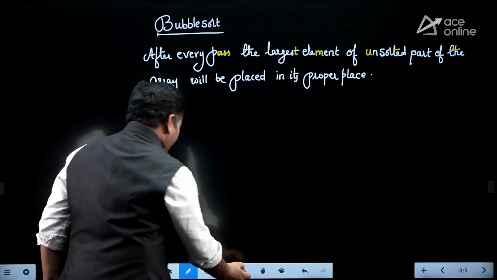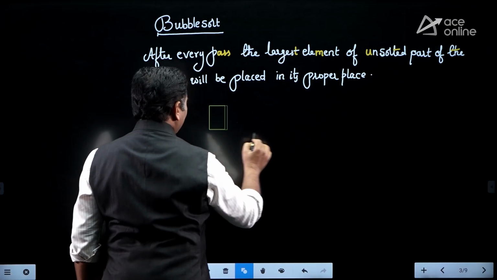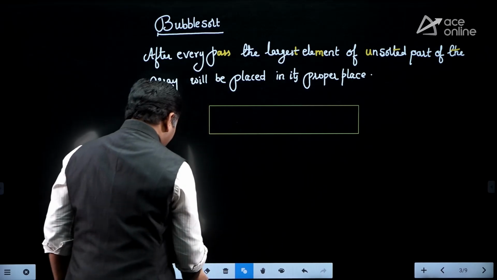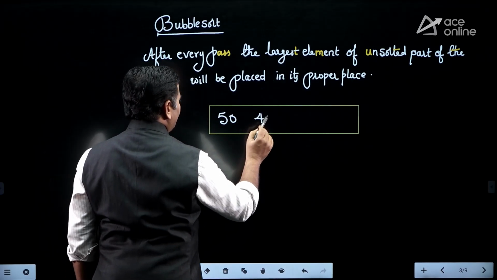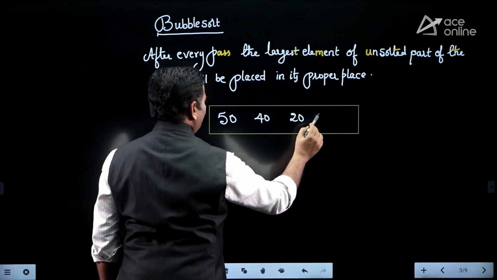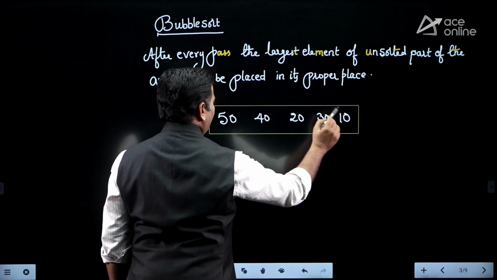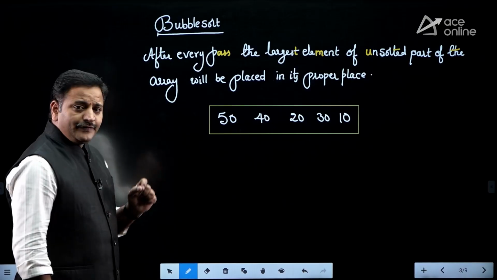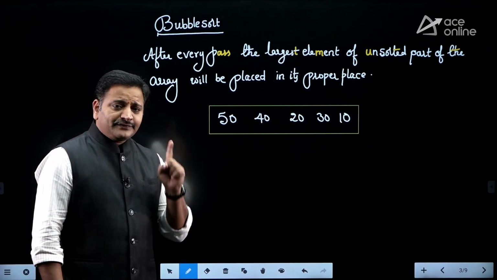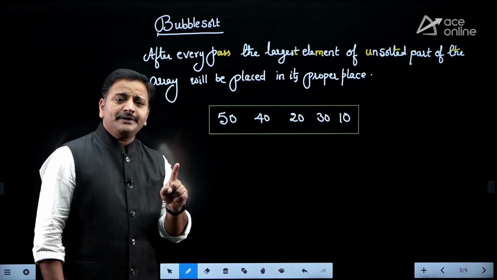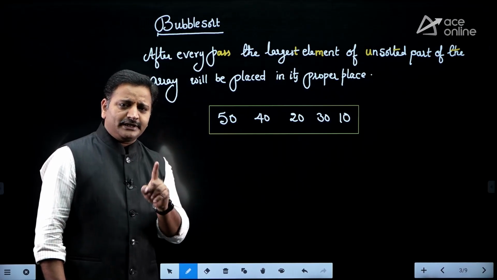For example, friends, just look here. Assume there is an array containing elements 50, 40, 20, 30, 10. If you apply the bubble sort algorithm, after every pass, the largest element of the unsorted part of the array must be placed in the correct place.